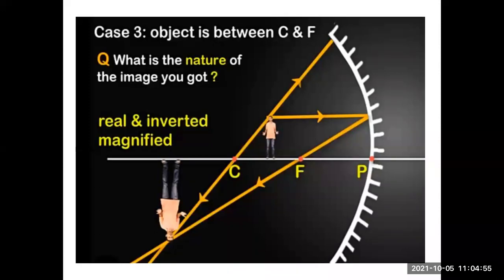This was when the object is placed between the center of curvature and focus. The image is beyond the center of curvature, which is real and inverted, magnified.